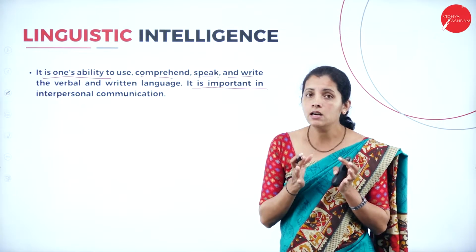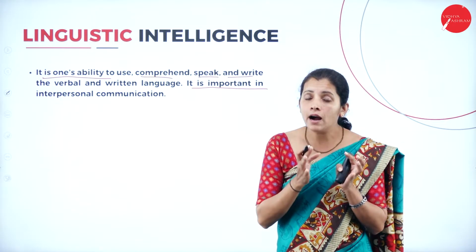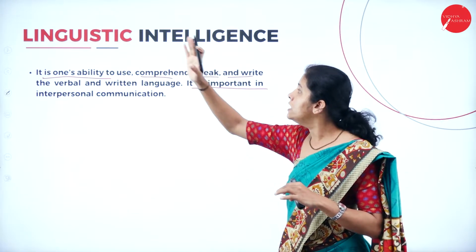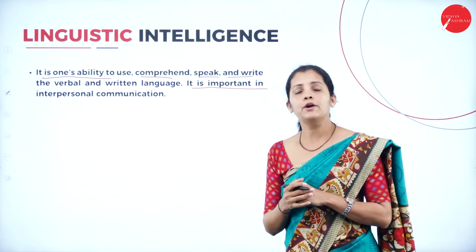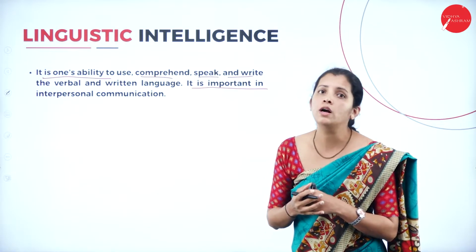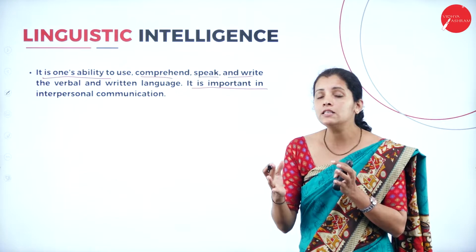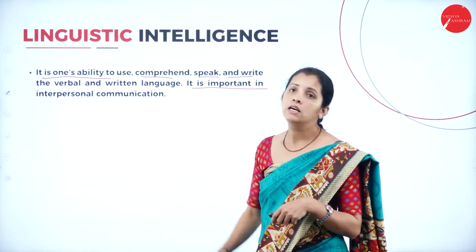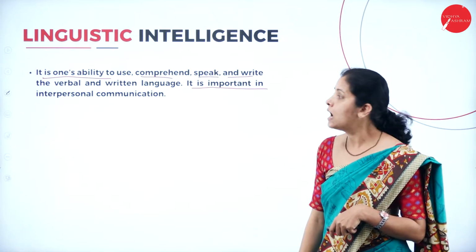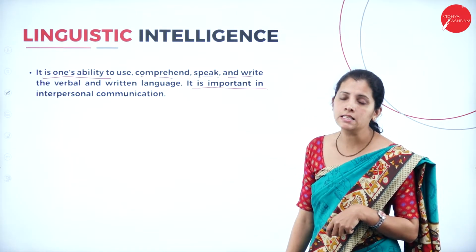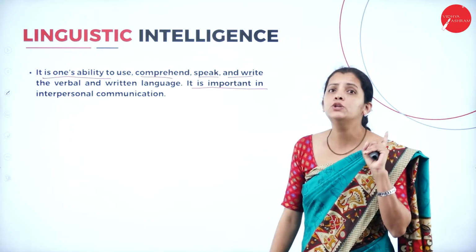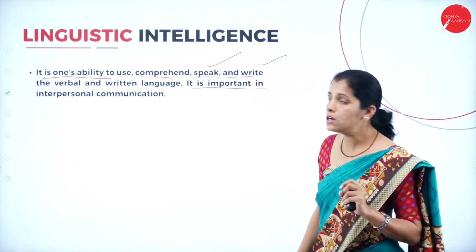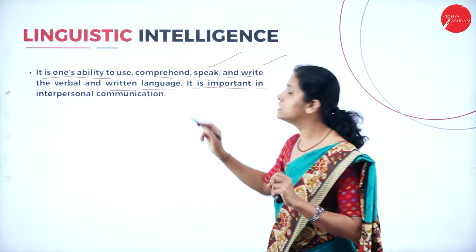And if I consider an artificial intelligence device, machine or software, it must have linguistic intelligence, because both devices want to communicate with each other and share data with each other. At that time, they must have linguistic intelligence, which is the ability to use, comprehend, speak and write verbal and written language.